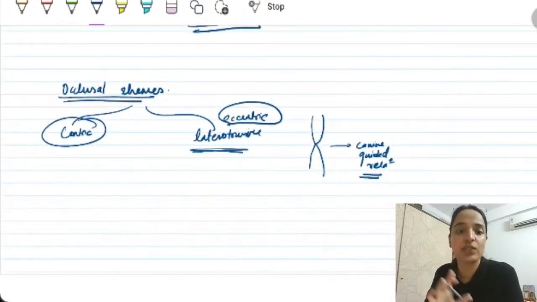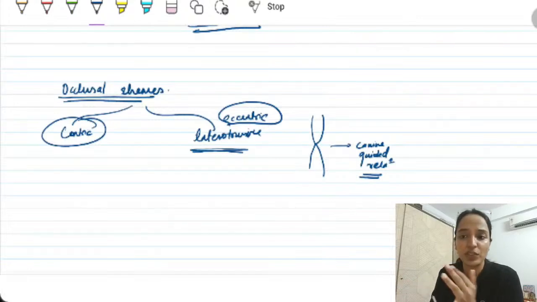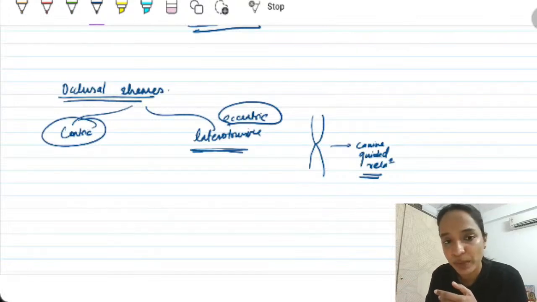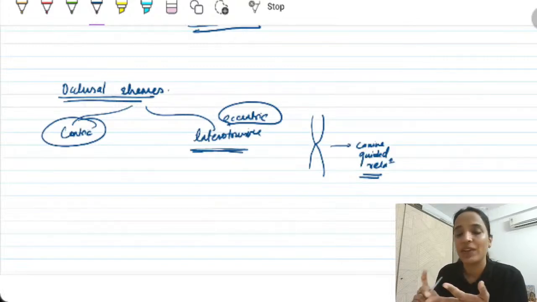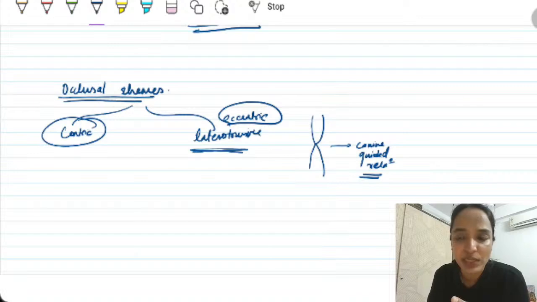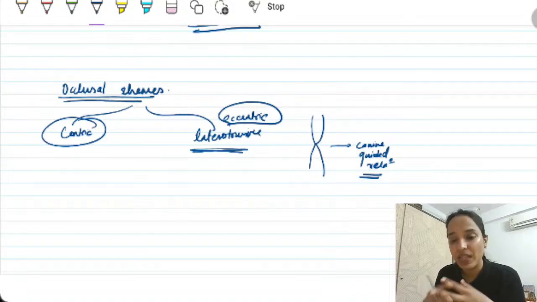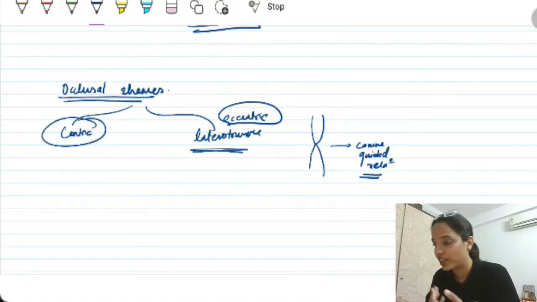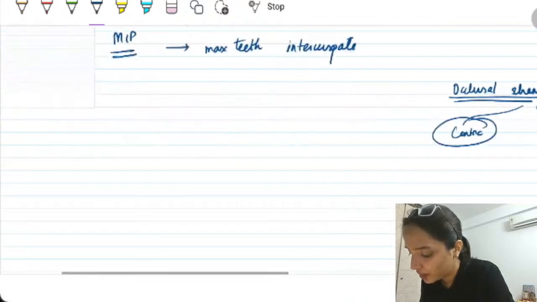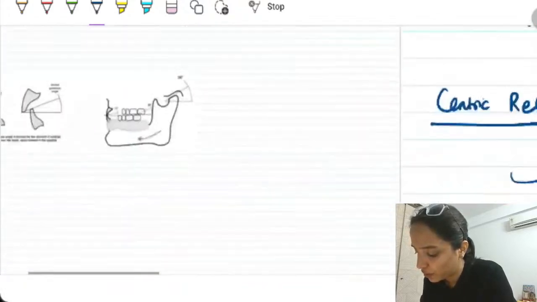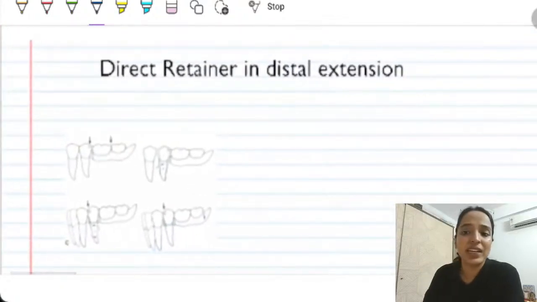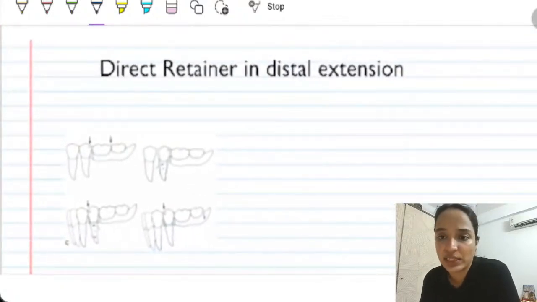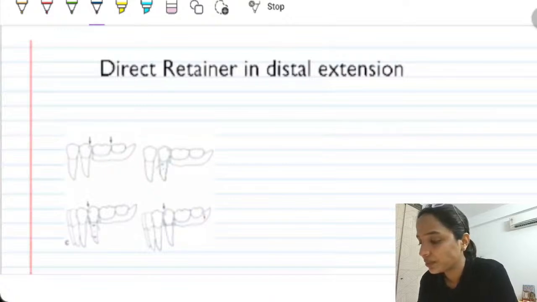Now we have discussed quite a lot around occlusion. We've understood the interrelationship of Facebow and VD. We've understood what CR, CO, MIP is. We've also understood things around vertical dimension. These are areas from which questions come very frequently. Now, another area which I feel a lot of students might have doubt: direct retainer choice in distal extension scenario.